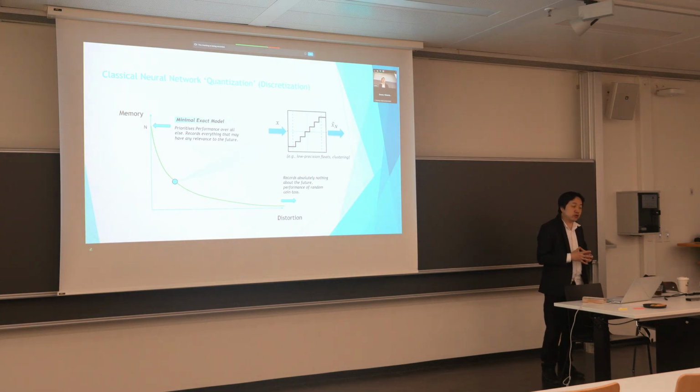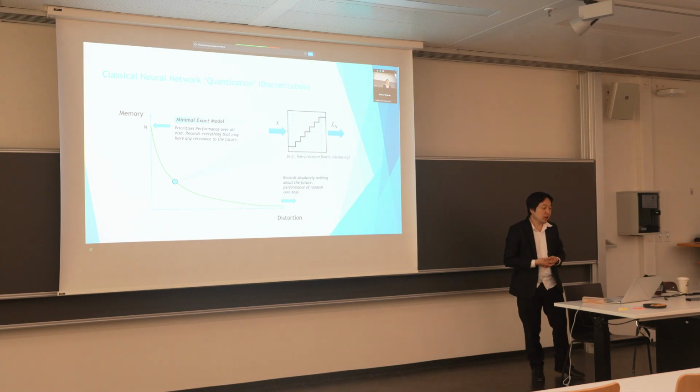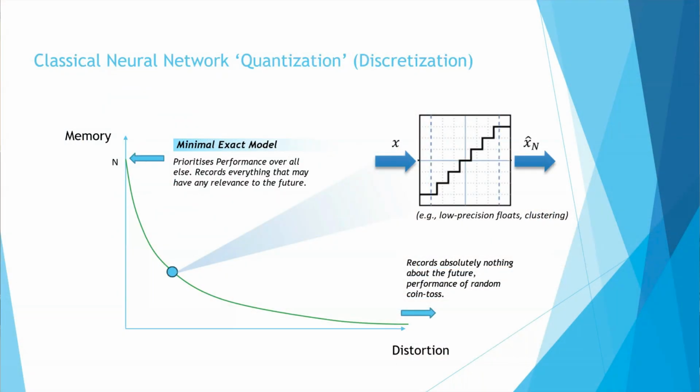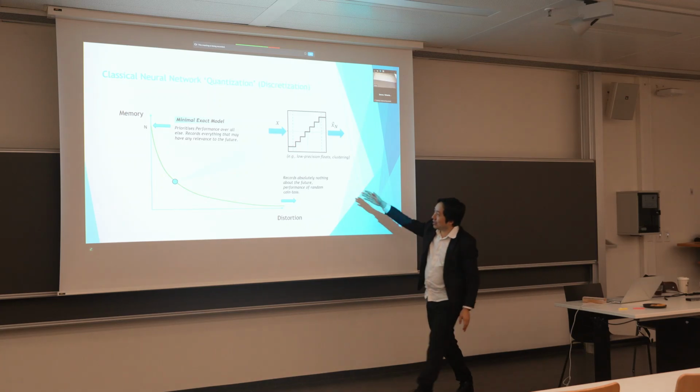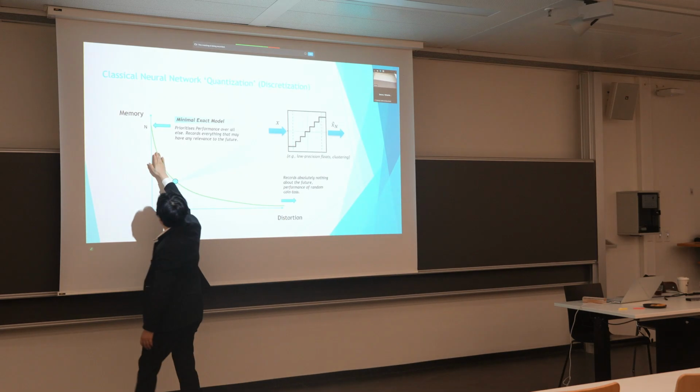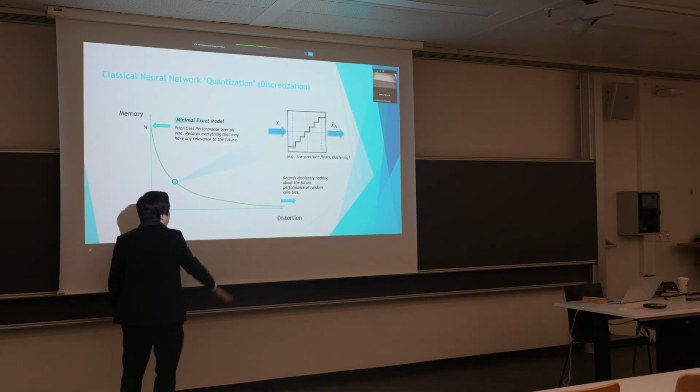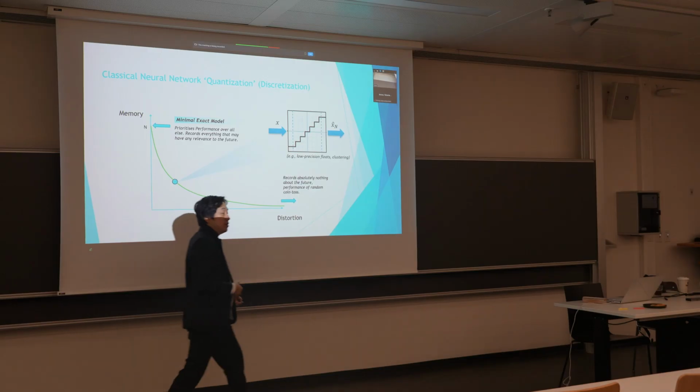quantization, in which we trade off performance with memory cost. This is not to be mixed up with quantum mechanics at all. This has nothing to do with quantum mechanics. We take a classical model, say transformers or RNNs, recurrent neural networks, which have a bunch of continuous parameters, and we try to discretize them. Instead of, say, a 32-bit float, we use a 16-bit float, maybe an 8-bit float, or for extreme quantization, a single bit. That usually does badly. But we experiment, we see how far we can get. And that basically traces along this curve as we trade off between memory and performance, or memory and distortion.